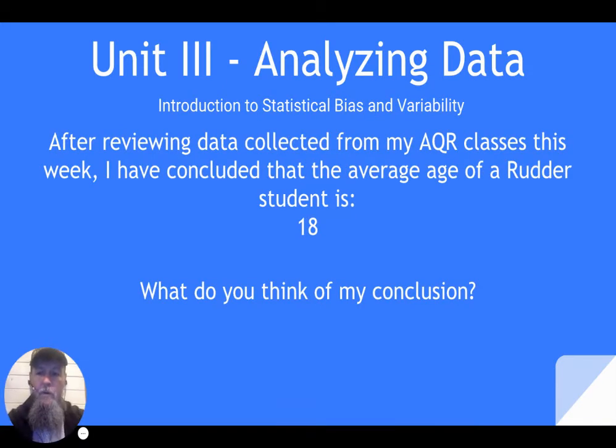All right, so here's something. After reviewing data collected from my AQR classes this week, I've concluded that the average age of a Rudder student is 18. What do you think of my conclusion? Okay, a Rudder student. This encompasses all grades, freshman through senior. Do you think the freshman through senior have an average age of 18? Probably not. What do you think's wrong with my data that I've collected?